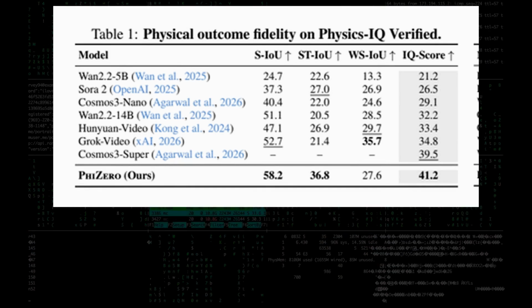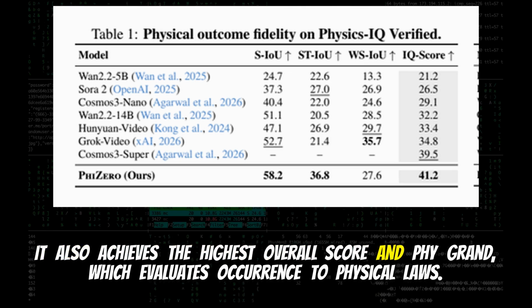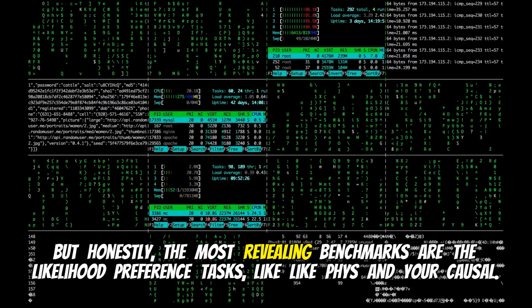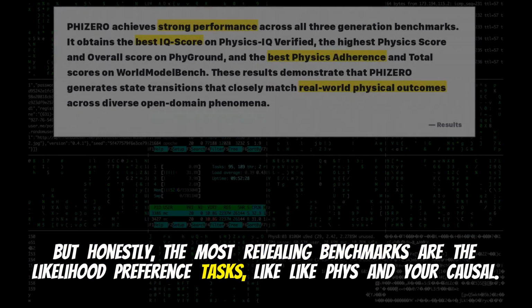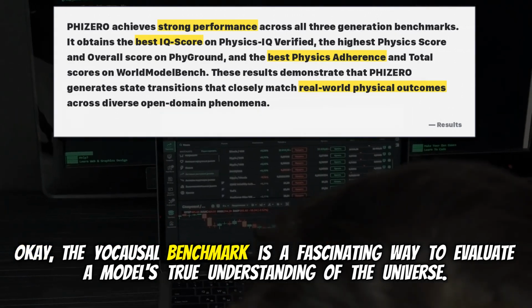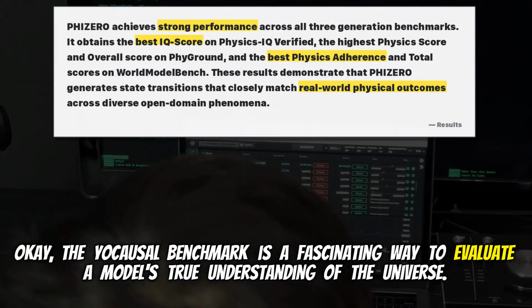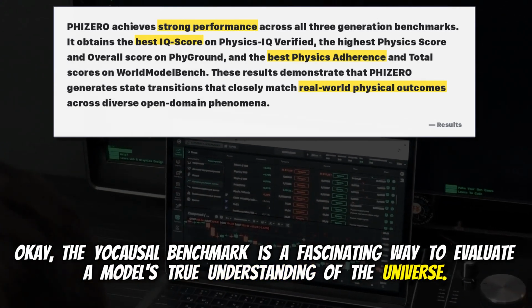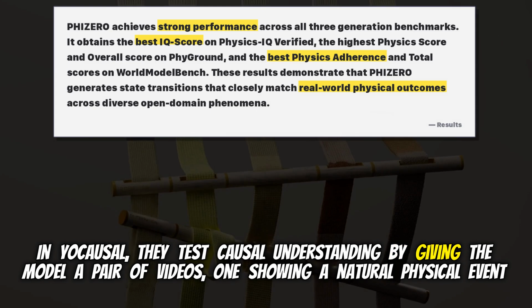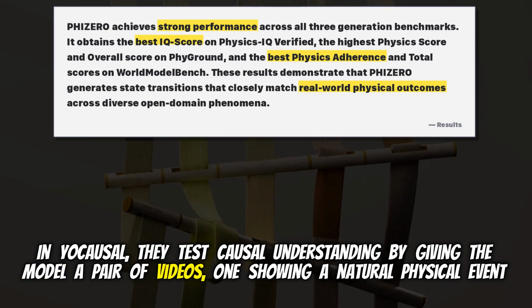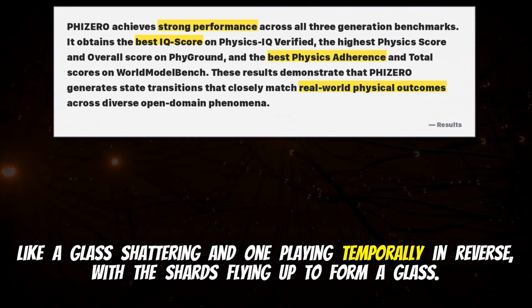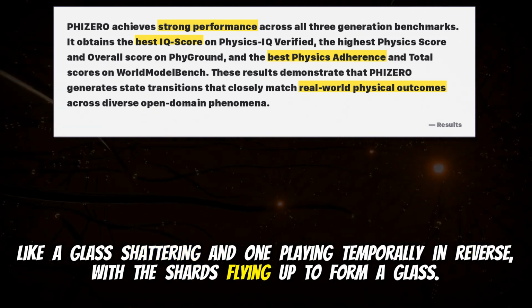It really is. It also achieves the highest overall score in PhiGround, which evaluates adherence to physical laws. But honestly, the most revealing benchmarks are the likelihood preference tasks, like Causal and Causal. Okay, the Causal benchmark is a fascinating way to evaluate a model's true understanding of the universe. In Causal, they test causal understanding by giving the model a pair of videos, one showing a natural physical event like a glass shattering, and one playing temporally in reverse, with the shards flying up to form a glass.